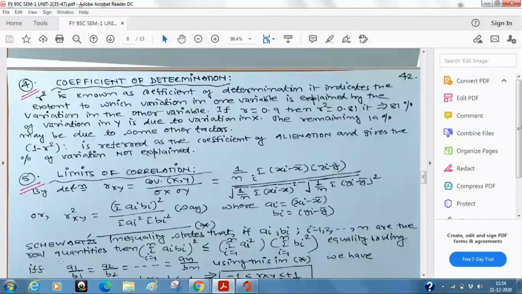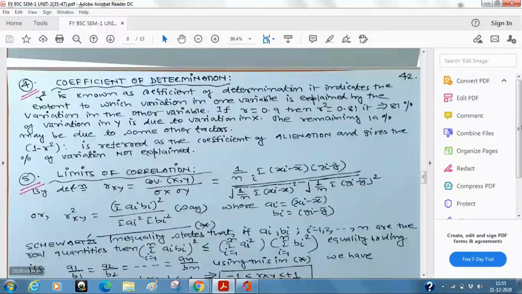It means implies and implied by. It comes in mathematics. So when will the equality hold, sir? When these ratios are the same, a1 upon b1 is equal to a2 upon b2, then the inequality becomes only equal to instead of less than or equal to. So up to this point, nothing.